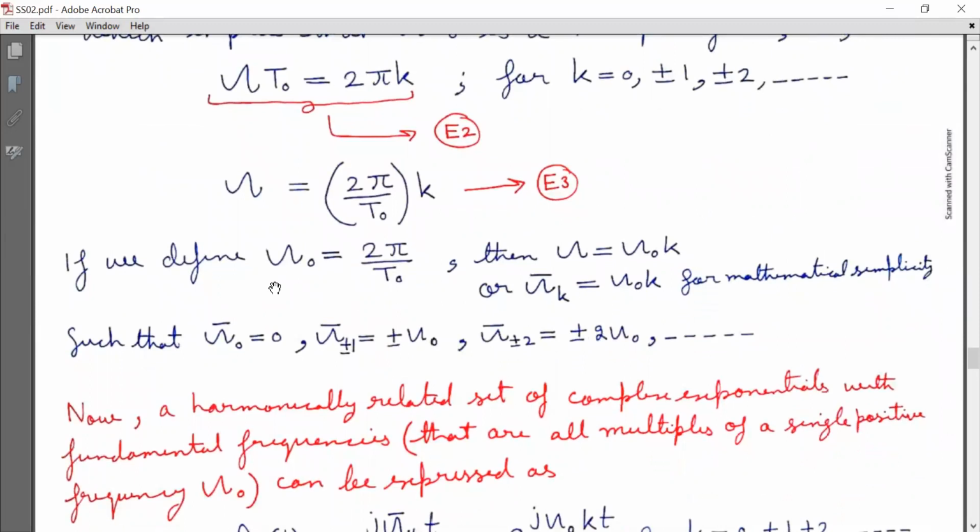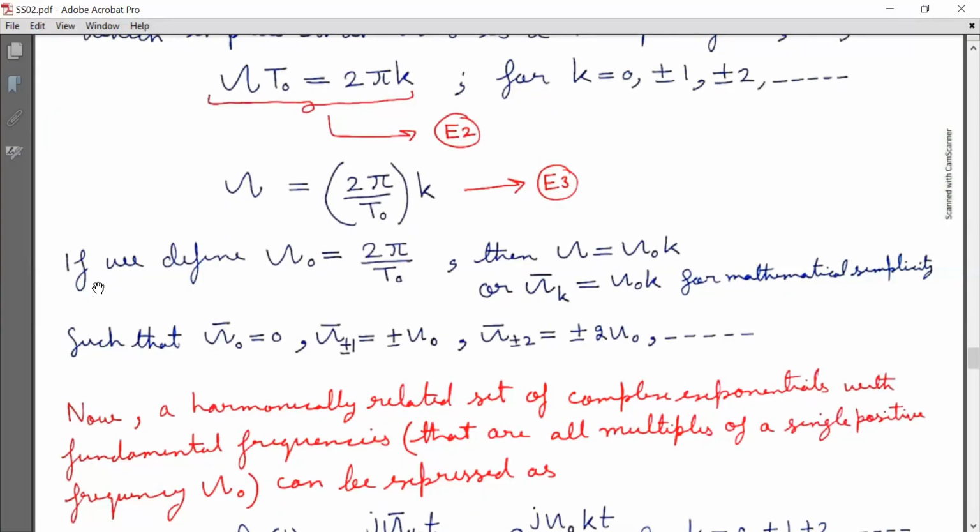If we define capital omega naught is equal to 2 pi by T₀, then omega is equal to omega naught k. So I am going to represent it as omega bar k is equal to omega naught k for mathematical simplicity, such that omega bar 0 is equal to 0, and omega bar ±1 is ±omega naught, and omega bar ±2 is equal to ±2 omega naught, and so on.